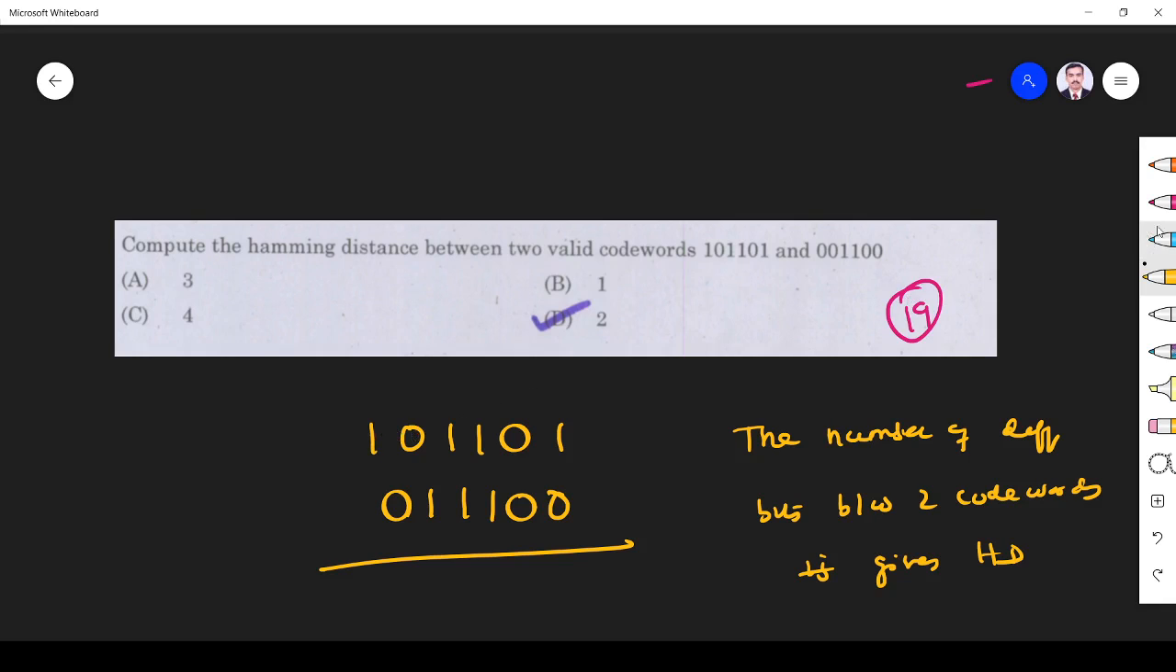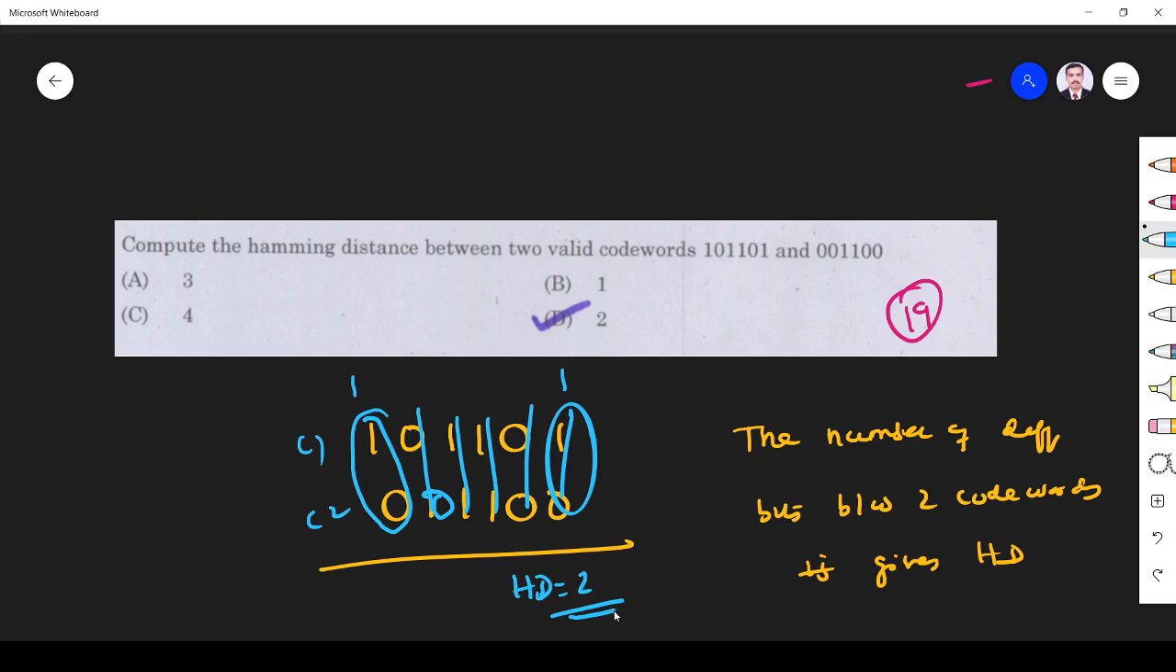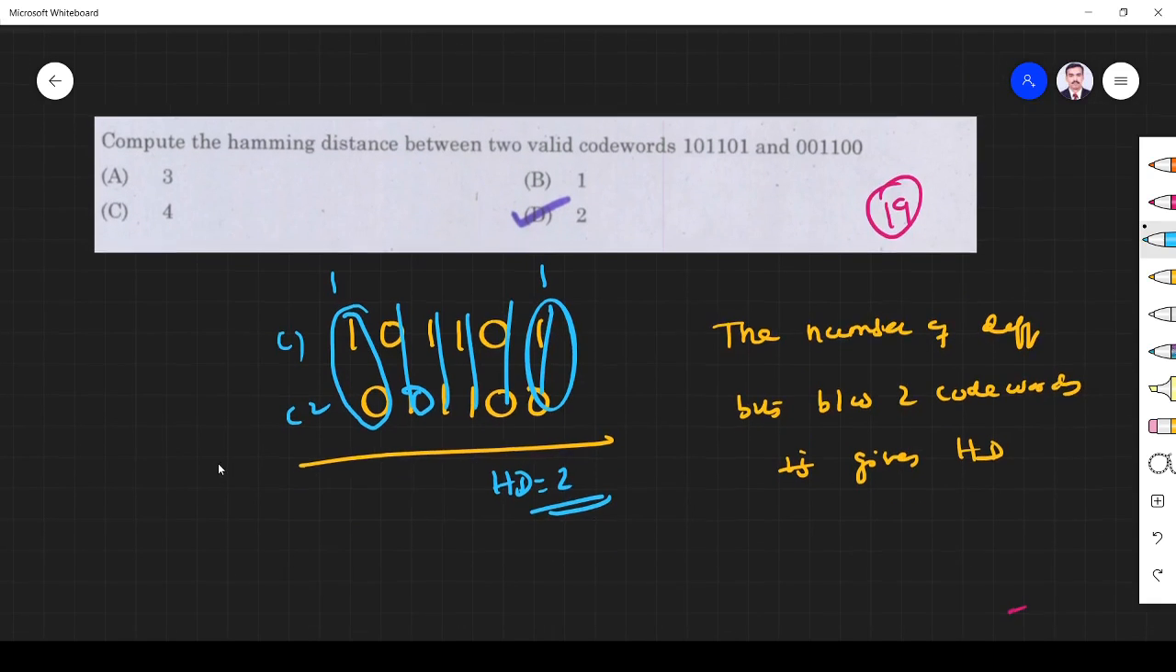You see here how many bits are different. Code word 1 has 1 here and code word 2 has 0, so this is one difference. Then 0 0, no difference, leave it. 1 1 no difference, 1 1 no difference, 0 0 no difference, and 1 0 is a difference. So how many bits are differing? 2. So the Hamming distance is 2. The number of different bits between two code words gives the Hamming distance. So the answer is option D.